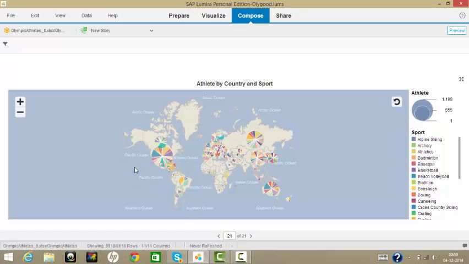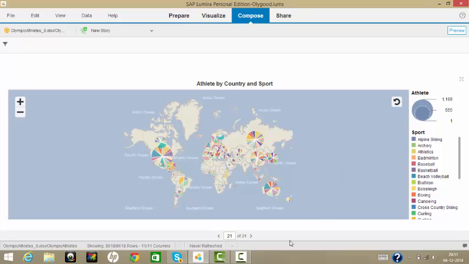If we see United States, we can see this blue is the biggest sector. 145 athletes contribute to the sport swimming in United States. If we see here in Australia, this purple one, 81 athletes contribute to Australia's hockey. So this is a geo pie chart.